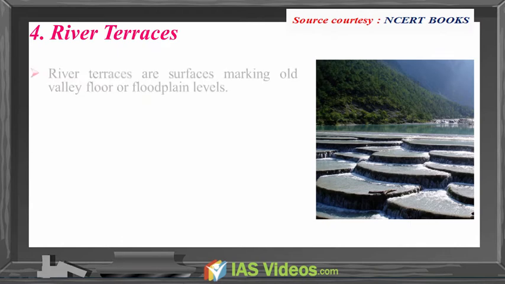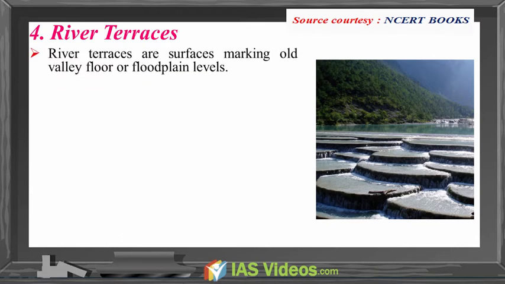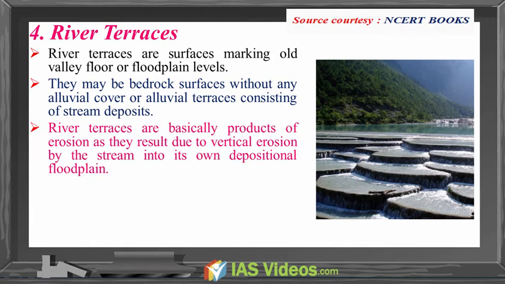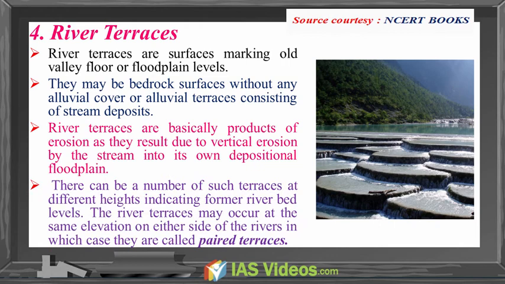River terraces. River terraces are surfaces marking old valley floor or floodplain levels. They may be bedrock surfaces without any alluvial cover or alluvial terraces consisting of stream deposits. River terraces are basically products of erosion as they result due to vertical erosion by the stream into its own depositional floodplain. There can be a number of such terraces at different heights indicating former riverbeds. The river terraces may occur at the same elevation on either side of the rivers, in which case they are called paired terraces.